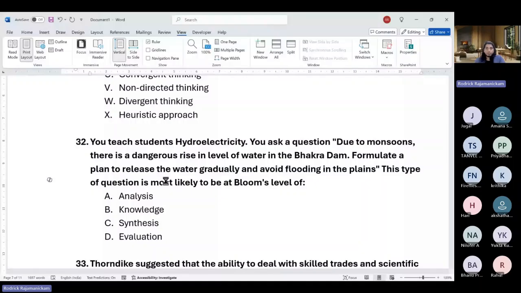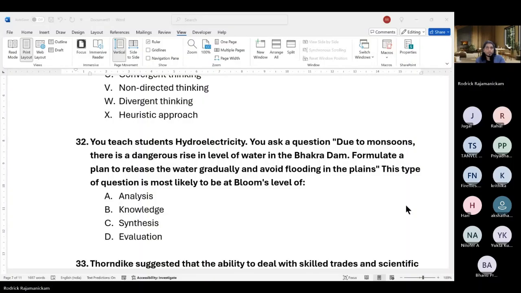Okay. So at the very basic level, it is about memory. And then it is about understanding the concept. Then it is about analysis, I think. Yeah, analysis. Okay. So then it's about hypothesis testing. And lastly, it's about creation. I think I may be wrong about the 5th one. Just let me check.